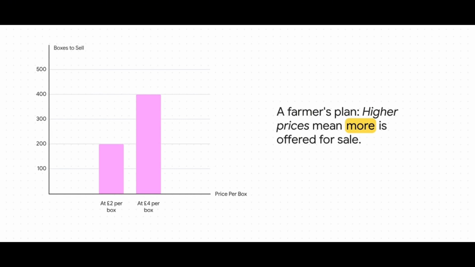If the price is low, let's say £2 a box, she's only willing to part with 200 boxes. It's just not worth the effort for more. But if that price doubles to £4, well, now we're talking. It's much more profitable, so she's ready to sell 400 boxes. This whole set of possibilities, this relationship between all the potential prices and her willingness to sell, that is supply.